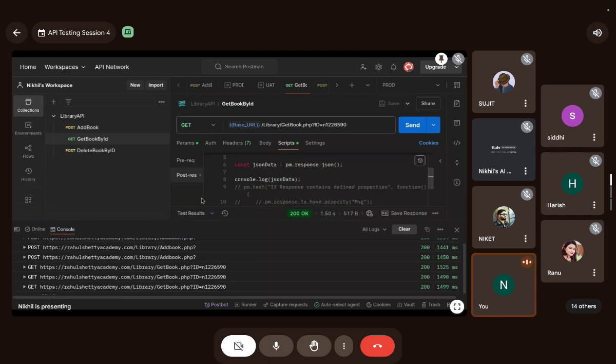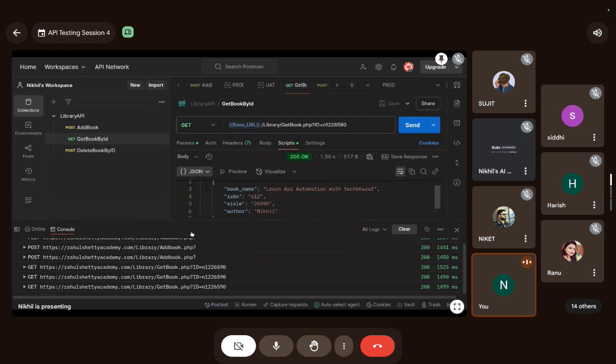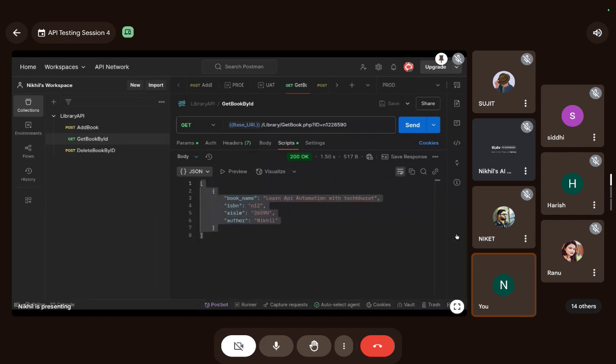I want to see the results again. I want to see the body again. Okay, guys, do you see this? It's an array, guys. The whole response is an array. Do you see this, guys? The whole response is an array. I'm not pretty sure, but I guess this can fix it. Let me do something.